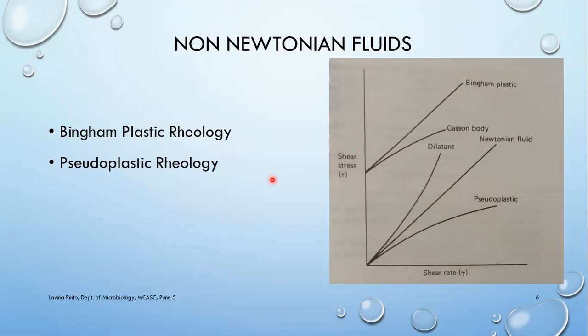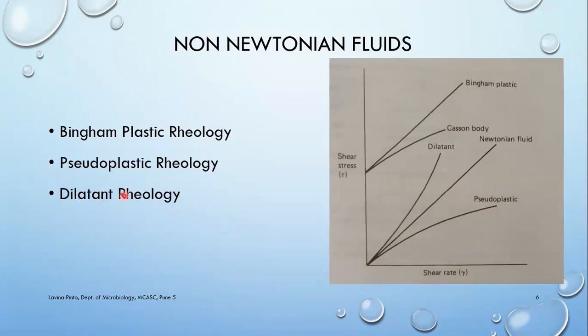The other one now is pseudoplastic rheology. So if you look at this graph here, what is happening is, initially when you're increasing shear stress, shear rate is increasing more. That means even if I apply a little force, the movement will be more. Right? That means it's not proportional. I am just going to apply a little force, but the movement is going to be considerable. That means the liquid is becoming, sorry, the liquid is becoming less viscous. Viscosity here is decreasing. It's becoming more fluid. Such types of liquids are called pseudoplastic liquids.